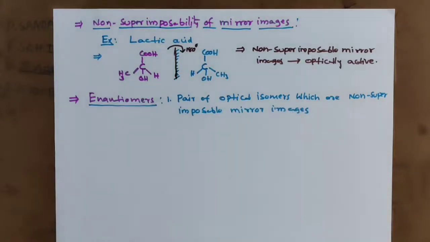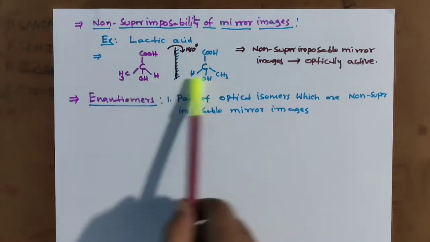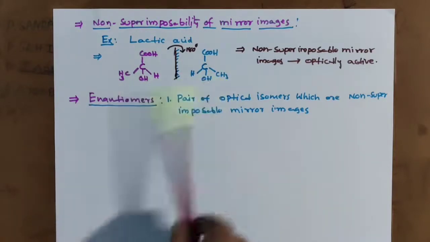So non-superimposable mirror images are optically active. These two compounds are optically active, and these two are optical isomers.